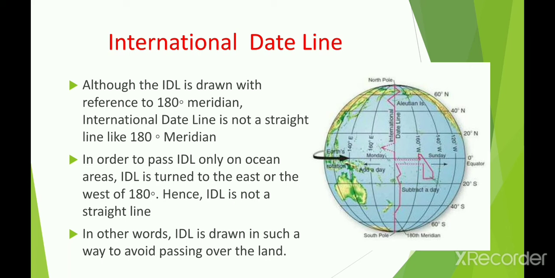You can see the red line shown in the diagram. In other words, the IDL is drawn in such a way as to avoid passing over land, and it has been changed as and when required. The last change was made in the part where the IDL coincides with the 180-degree meridian.